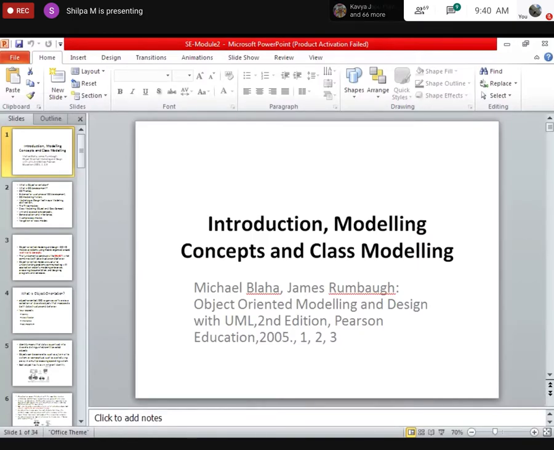Why this object orientation? Before implementing the software in object-oriented programming languages, we come up with a model of it. That is nothing but object-oriented modeling and design. Did you get that? Whenever you have to write a program in an object-oriented language like C++ or Java, you have to learn to model it.